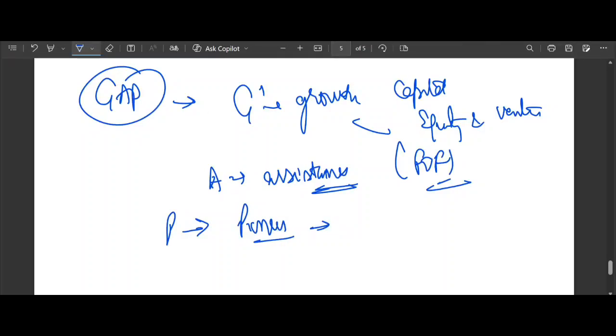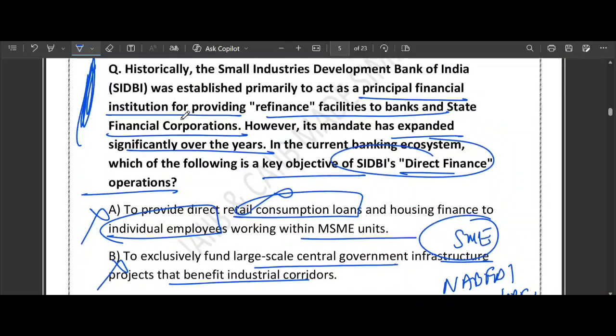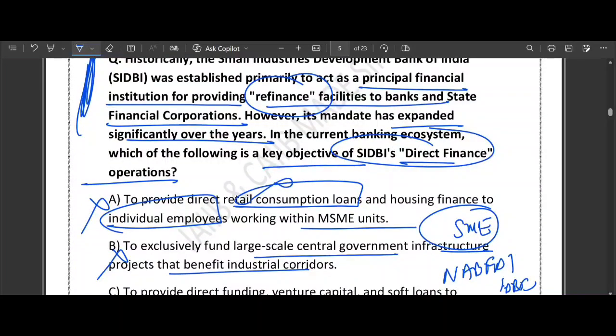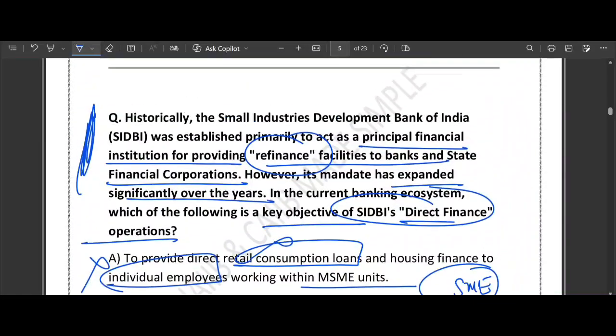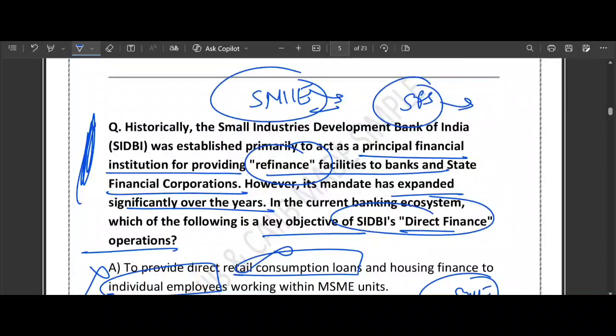So there is a shortcut. If a bank says no because the tech is too new or there is no collateral, CAIIB says yes through direct finance. Originally CAIIB was there for refinance purpose only, but it has expanded its role, funding startups and high growth MSMEs directly. There is a scheme of CAIIB called the SMILE scheme. Please note it down: CAIIB Make in India Soft Loan Fund. That is the full form. And there is a scheme called SFS, the CAIIB Fund of Fund scheme.